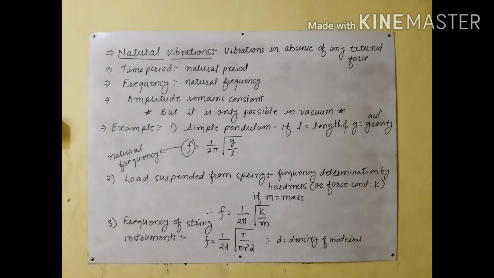The frequency will be different for the same load on different springs, and different for different loads on the same spring.